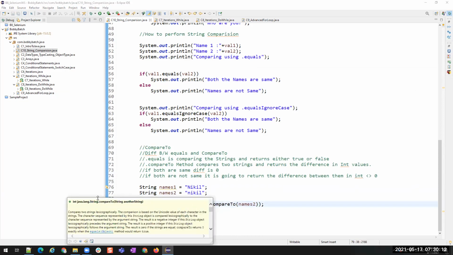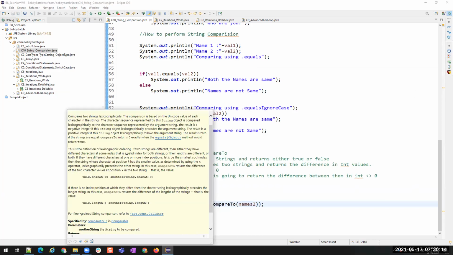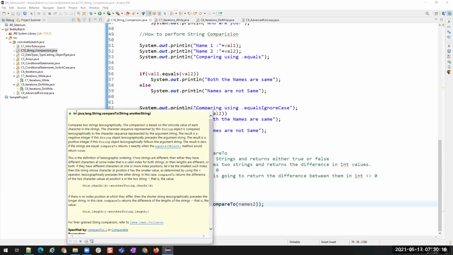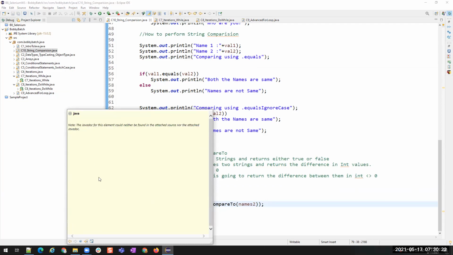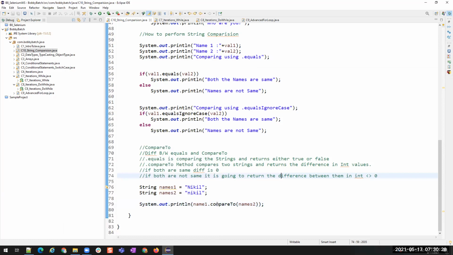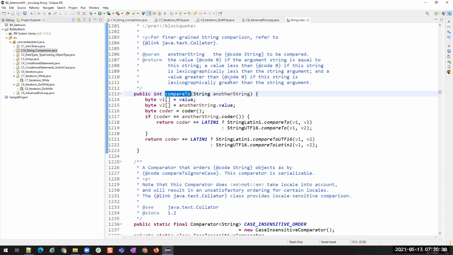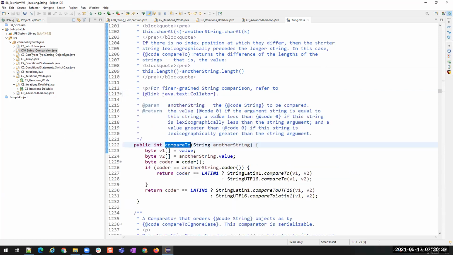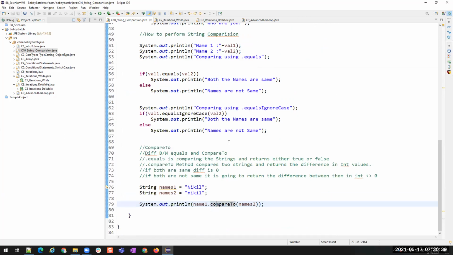Observe here, what is it returning? The compareTo returns an integer. This is from the java.lang package, String class, and the method name is compareTo. Yeah, this is the source code. You will be able to see the source code directly.